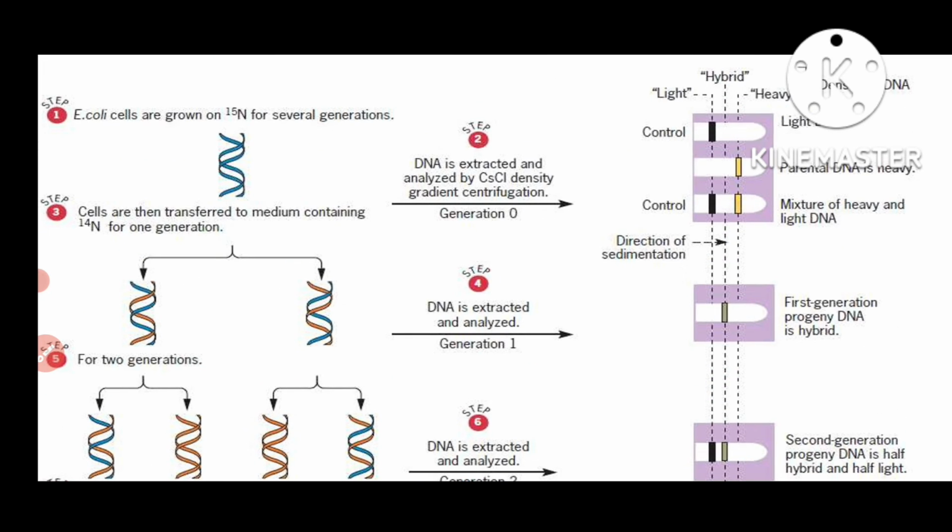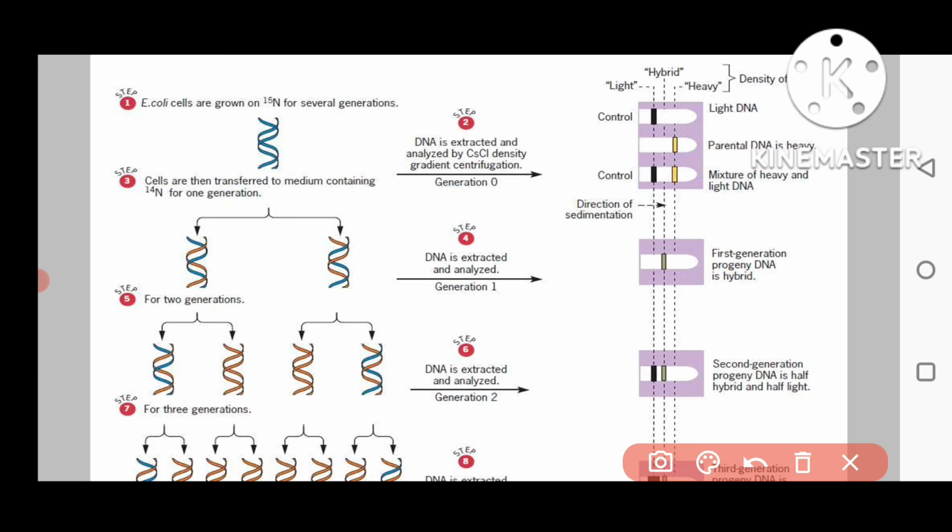Now you will see that in the diagram. Here all the cells will have nitrogen 15. So it is the heavy one, okay. Suppose this is the heavy one, it will be below, because all the cells were having heavy DNA, so it will be in the back side of the tube.